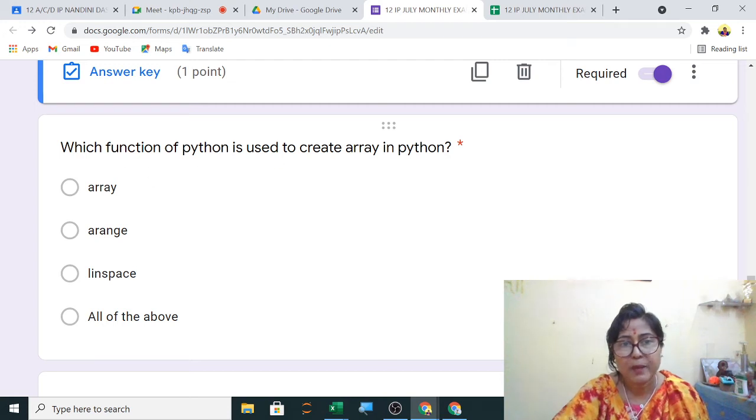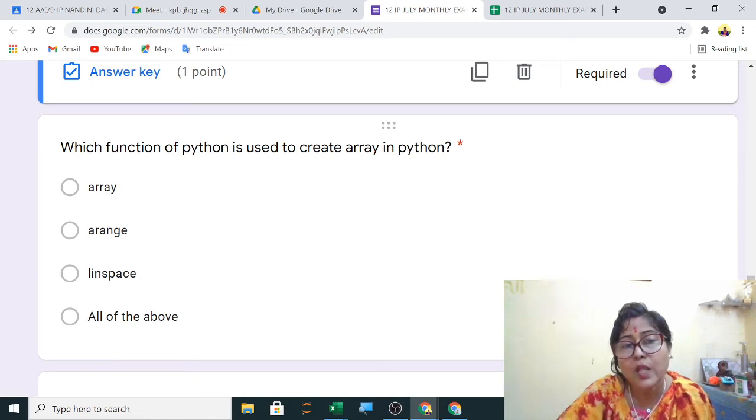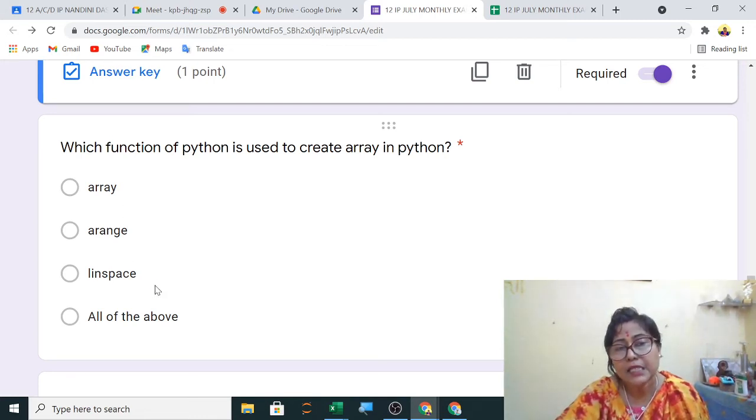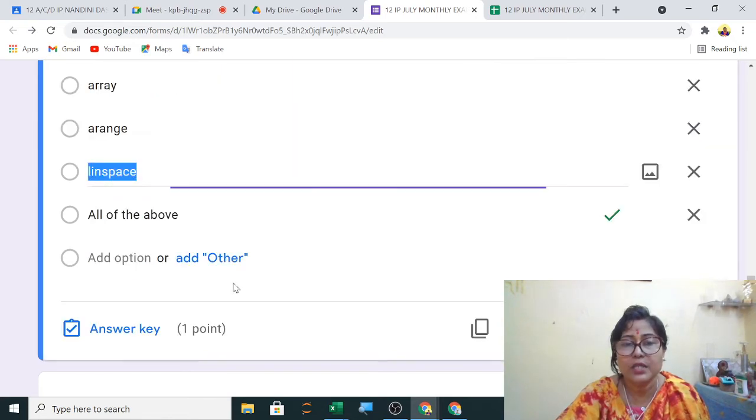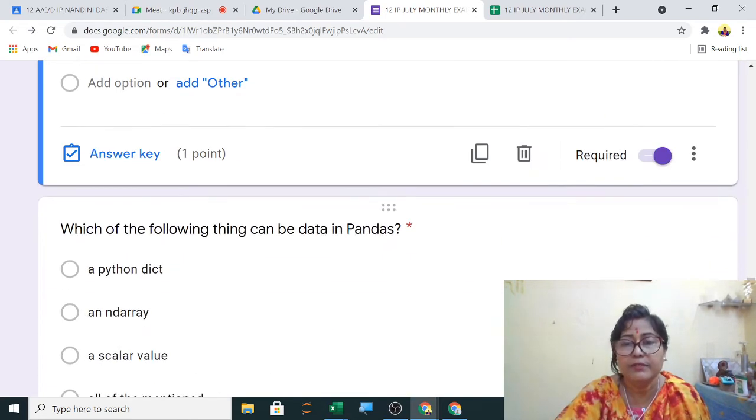Which function of Python is used to create an array? Array means you are using array only. So here array you can use. Now you can use arange and linspace also for creating the array in NumPy. So in NumPy all three functions create the array. So array, arange and linspace, all of the above. So here you can check the answer, all of the above.